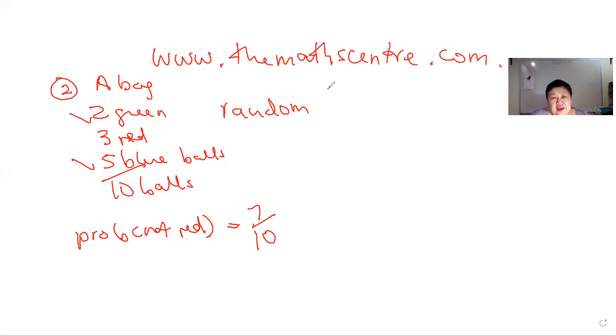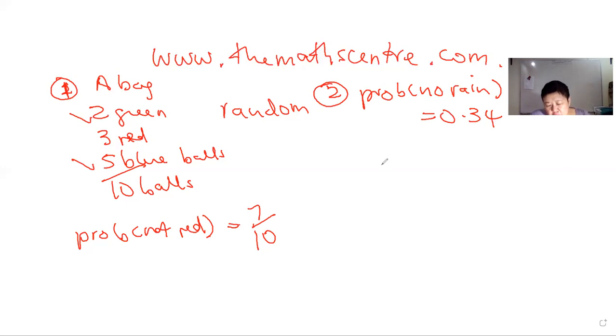The next one, a simple one. Sorry, this is question 1. This is question 2. It says the probability of rain tomorrow is 0.34. So what's the probability that there will be no rain tomorrow?